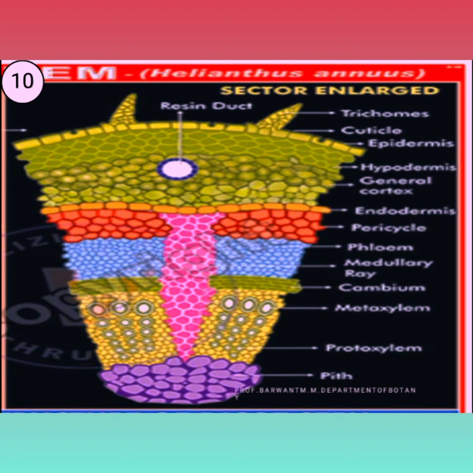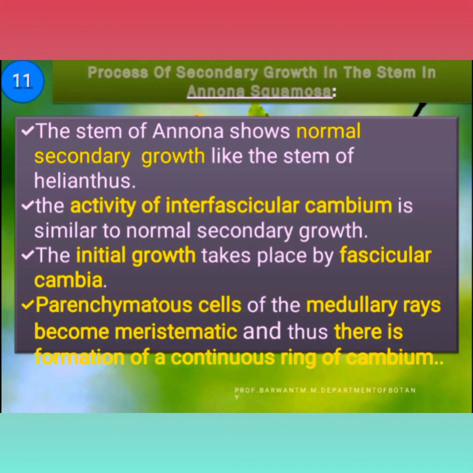Let's see the colorful figure that explains all the structures. The pink structures present are known as medullary rays or meristematic parenchyma. The red structure is the endodermis, the blue structure is the phloem, and the green structure is the cambium. In this way secondary growth takes place in Helianthus annuus.